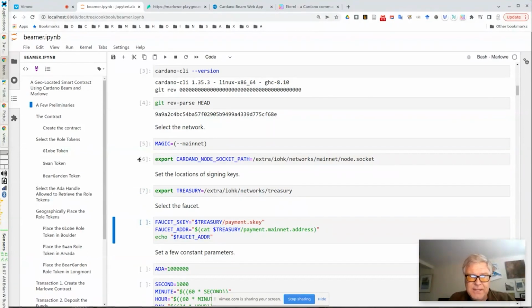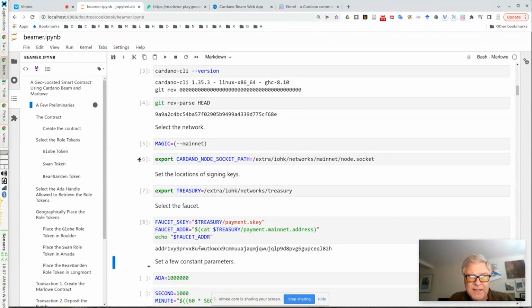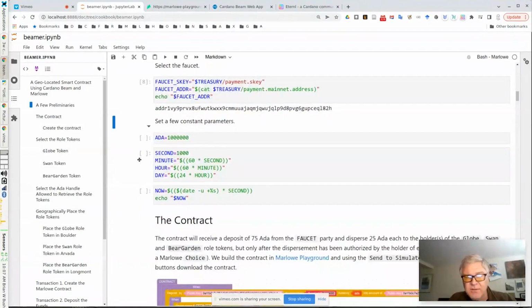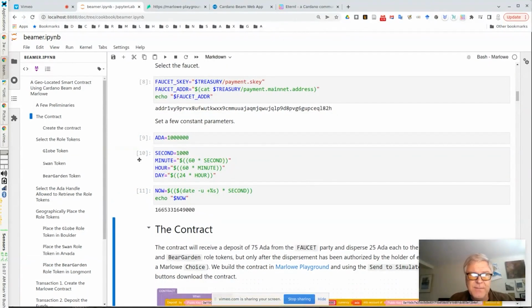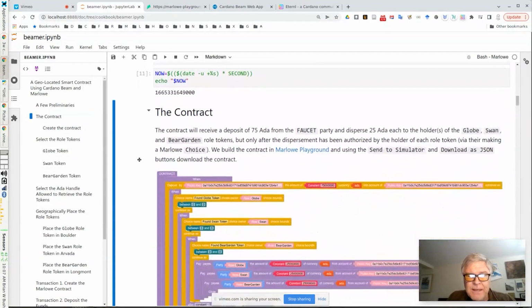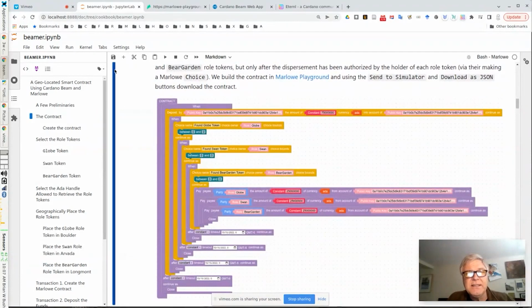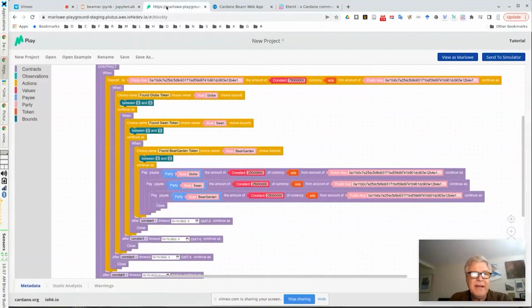The faucet in particular has a payment signing key and the mainnet address. That gets us started with some of those basics. Then just for simplicity, we're going to use a couple of numeric constants here, the current time and some time and date conversions. So the contract, as I mentioned, is just a simple deposit, authorization, and payout.